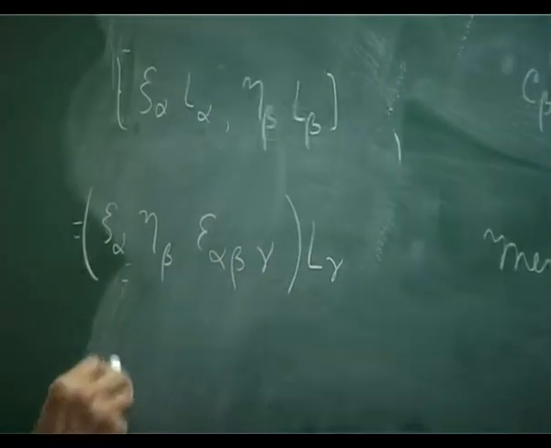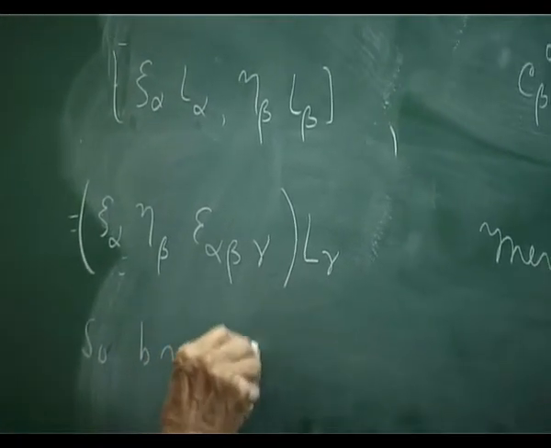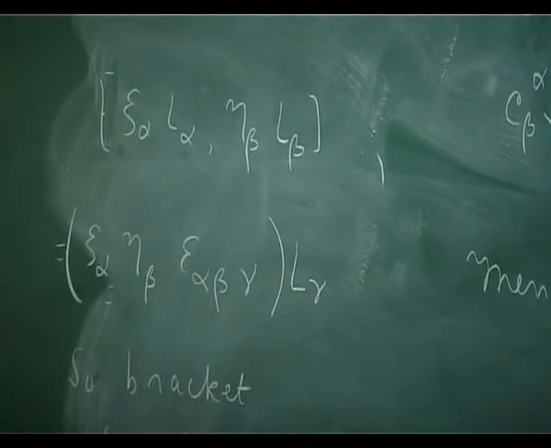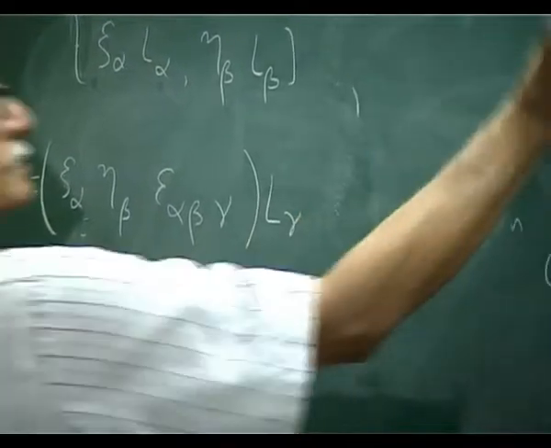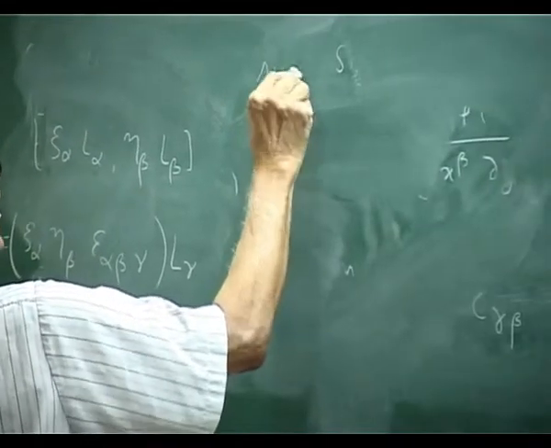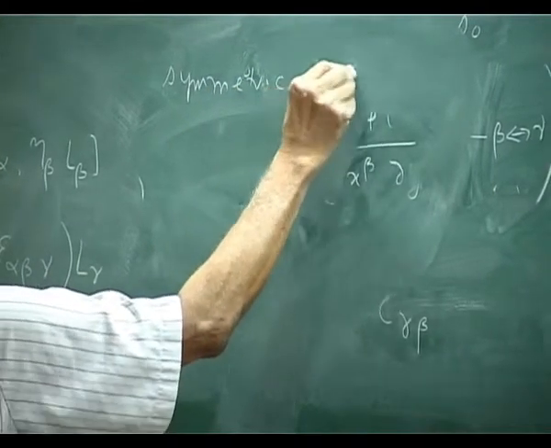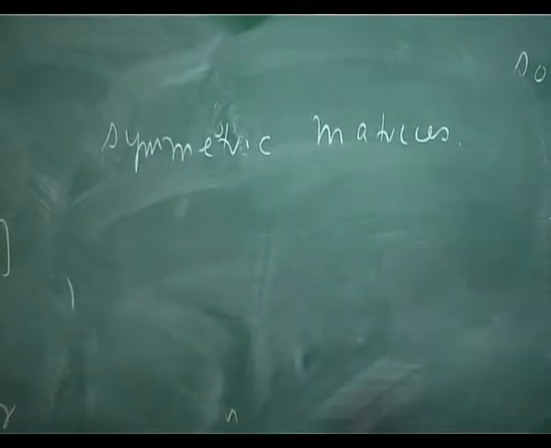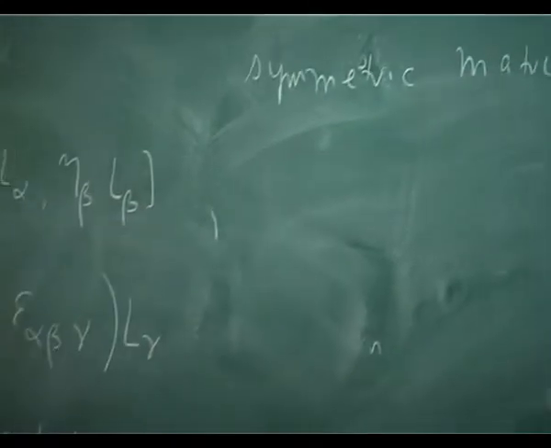So the bracket closes on antisymmetric matrices. This is not obvious. It is related to his question. The fact that it closes is not obvious.